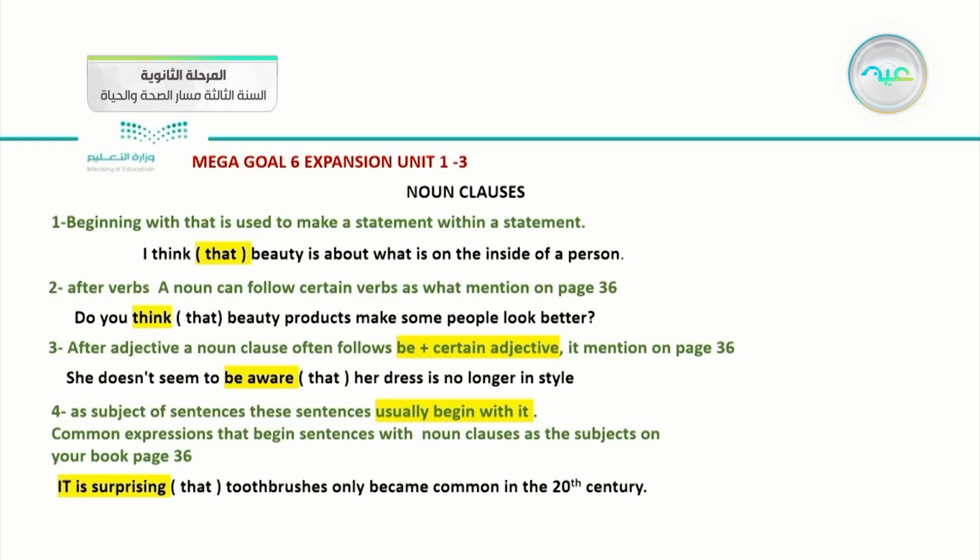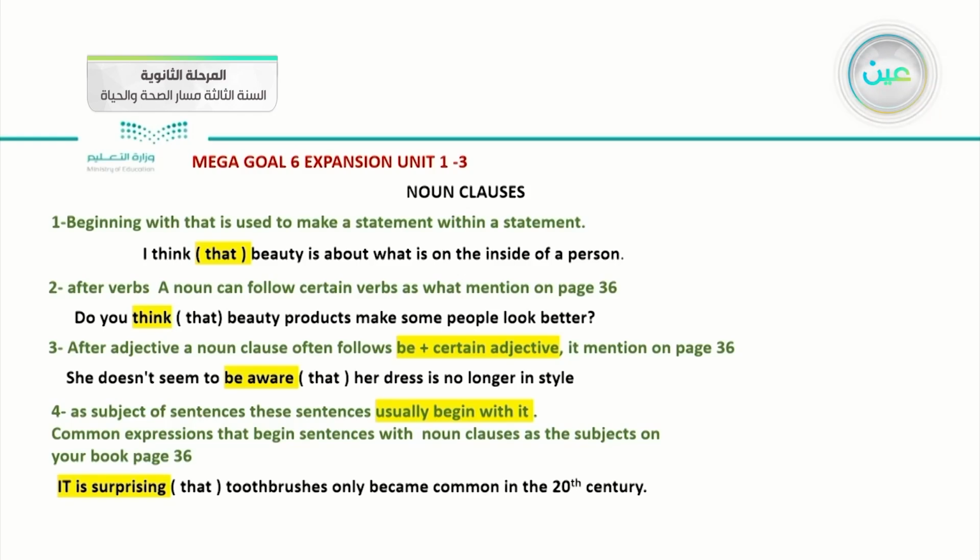So look at that one, be, then a certain adjective. So aware is one of those certain adjectives mentioned in your book. When I want to use be with the noun clauses, I should follow it with a certain adjective. This is the third situation.